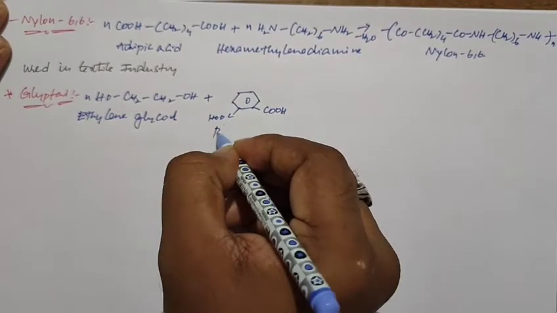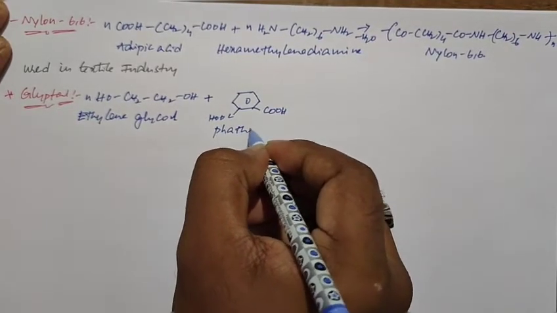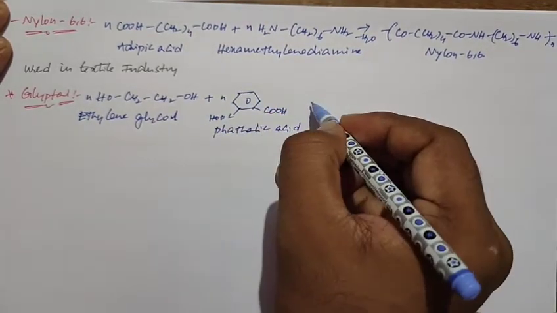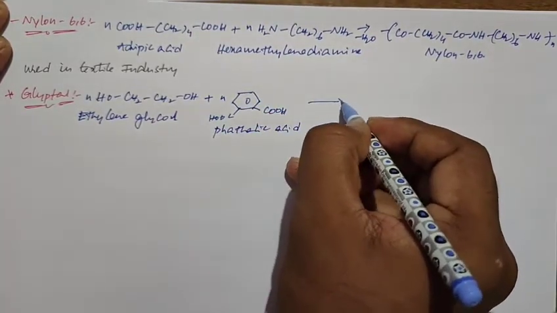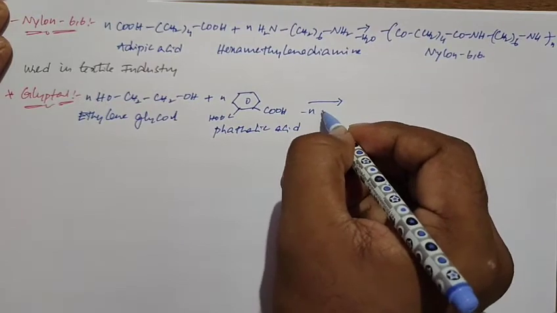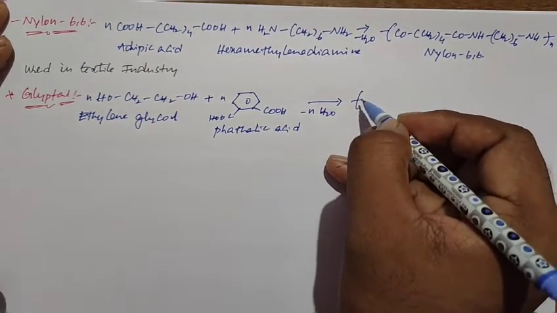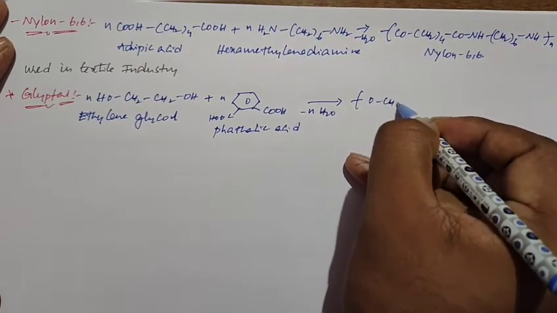So when n molecules of ethylene glycol condense with n molecules of phthalic acid, here we lose n molecules of water, resulting in glyptol. So if you see the structure of glyptol,